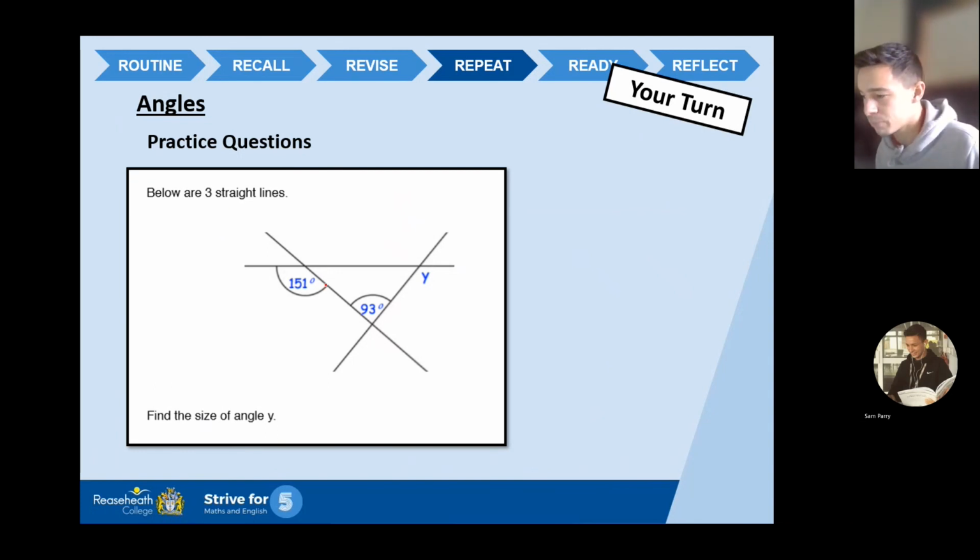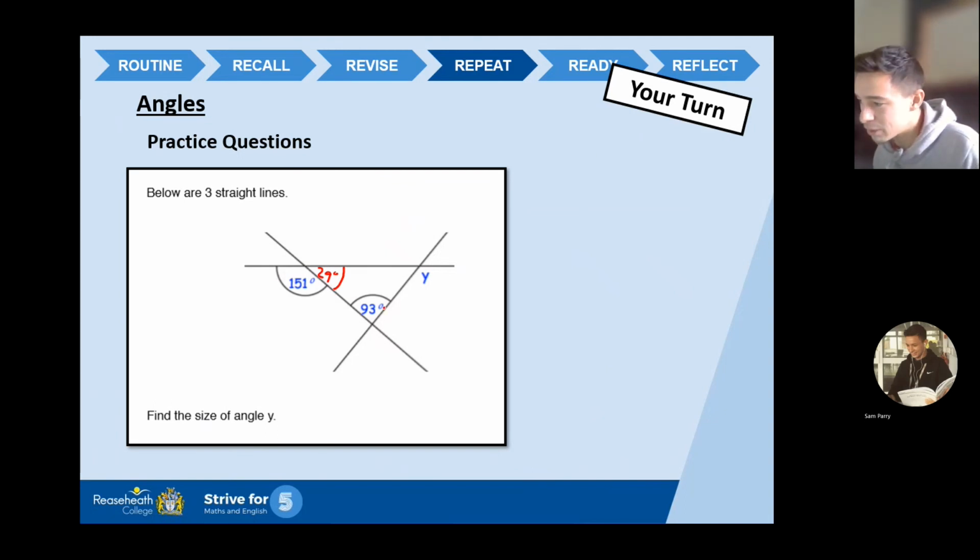So let's have a look. Luckily for me, it says 3 straight lines. So that's going to help me knowing that angles on a straight line need to add up to 180. So I can work out this angle here by doing a 180 take away 151. I want to do that now. 180 take away 151 is 29 degrees. Okay, so I know that's 29 degrees.